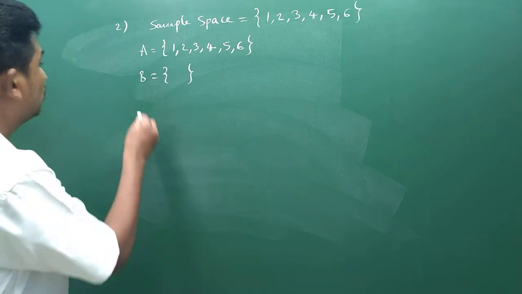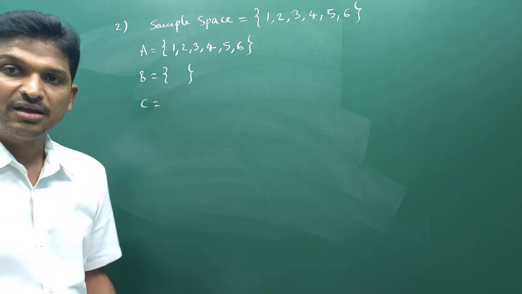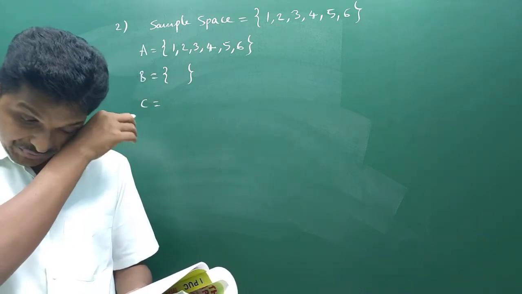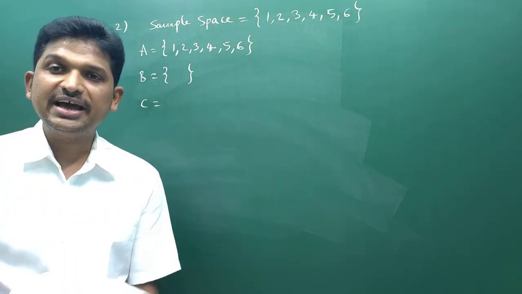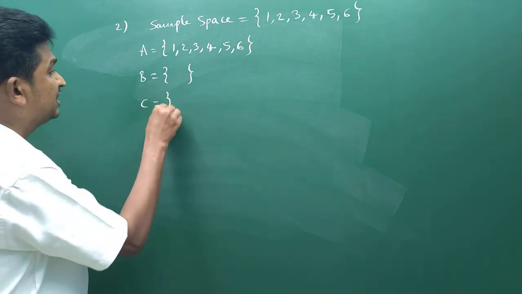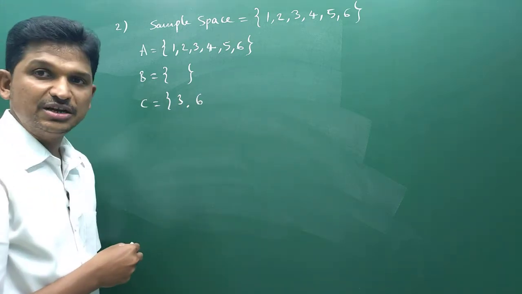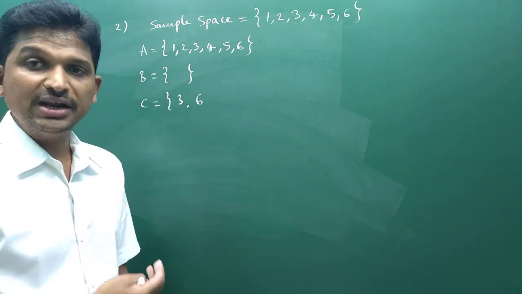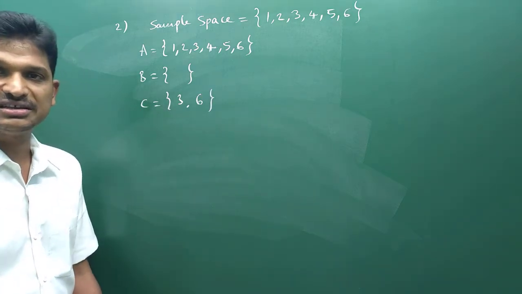Event C. What is event C? They are saying that C is the event which is a multiple of 3. When we roll a die, what are the outcomes we will get which are multiples of 3? Yes, 3. Yes, possible, 6. Yes, it is a multiple of 3. 9 is a multiple of 3, but when we roll a die, 9 we won't get. So, C is 3, 6.